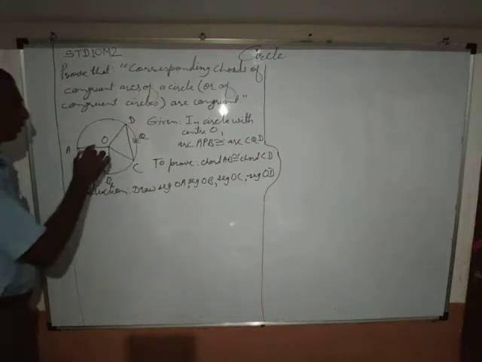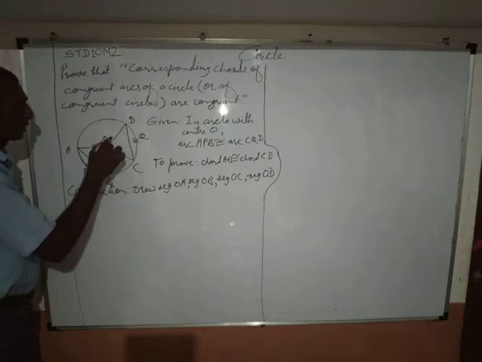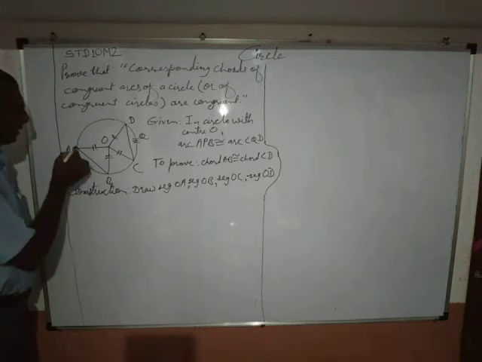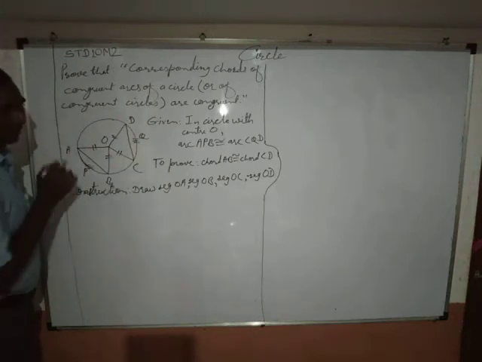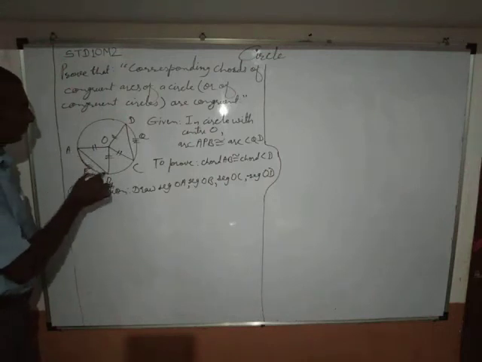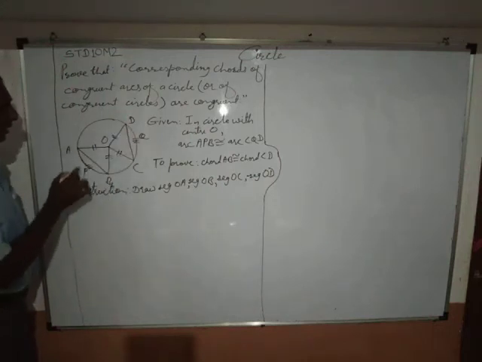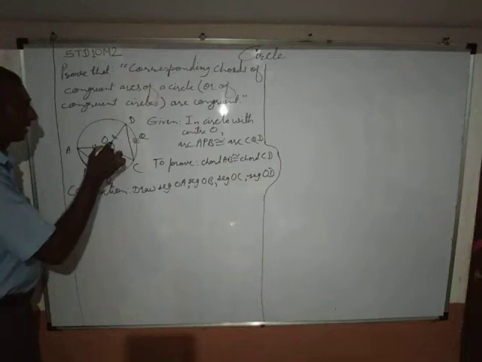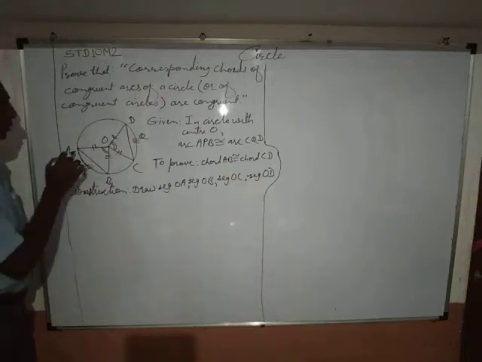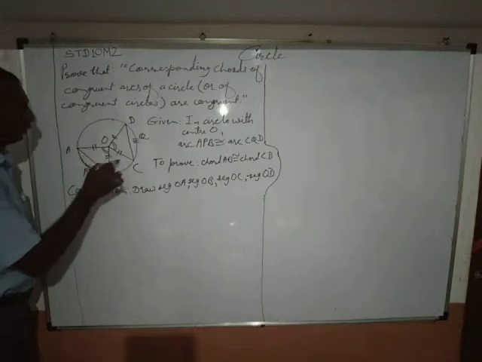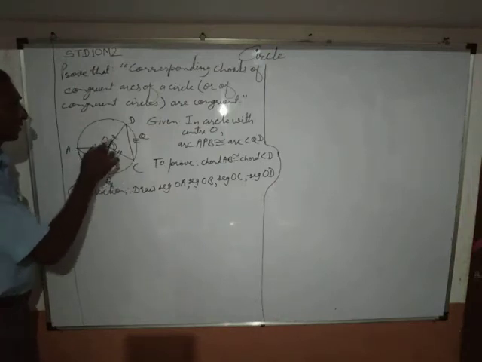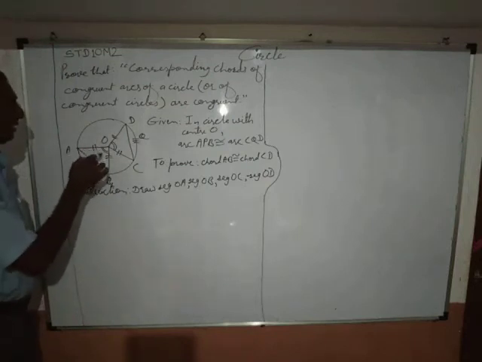We may prove OA is congruent with OC, OB is congruent with OD because these are radii of same circle. And now as arc APB is congruent with arc CQD, therefore measure of arc APB equals measure of arc CQD, and measure of minor arc means measure of central angle subtended by that arc, means we can prove angle AOB congruent angle COD, and therefore triangle AOB is congruent with triangle COD by SAS test.